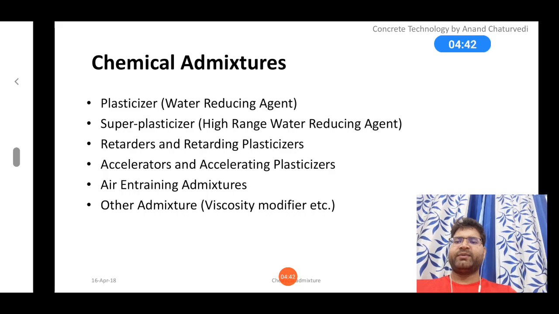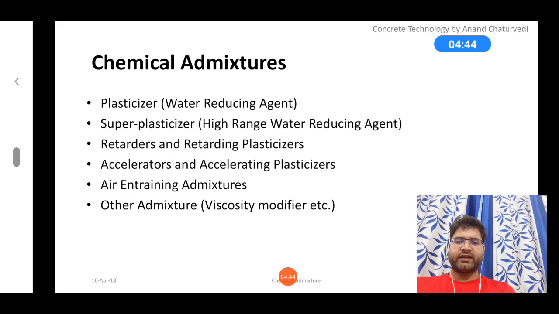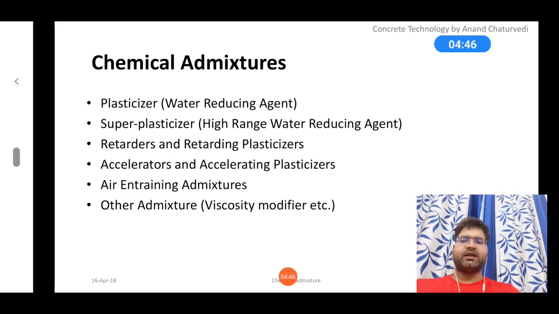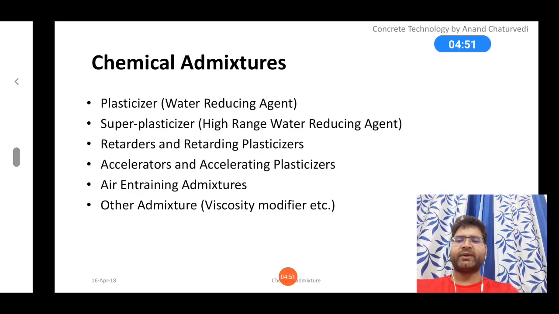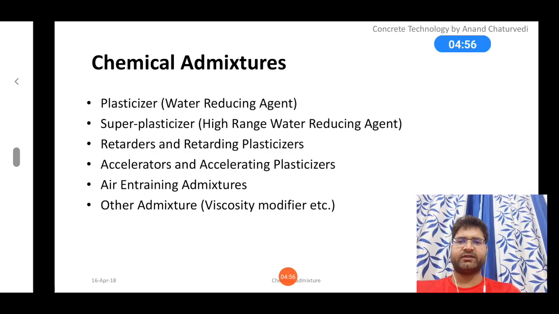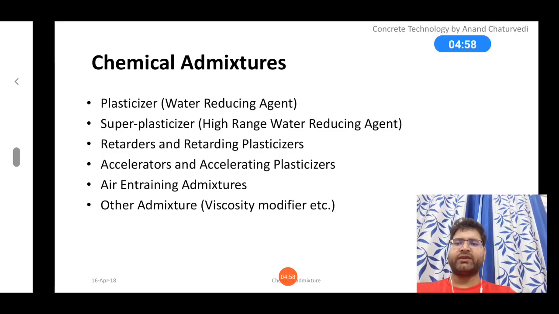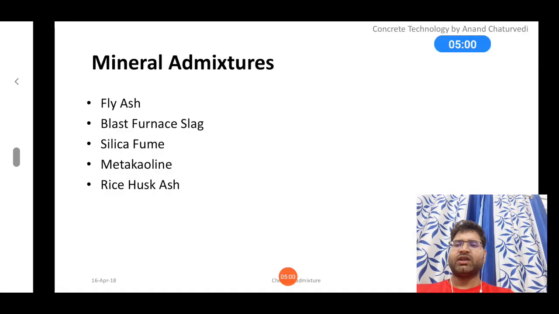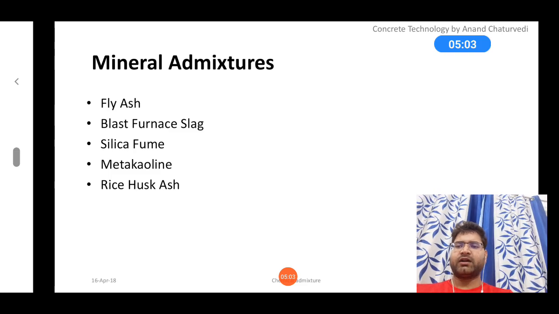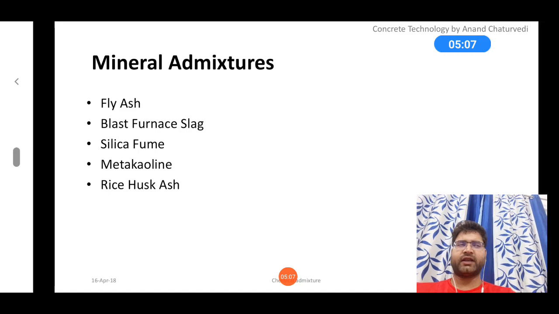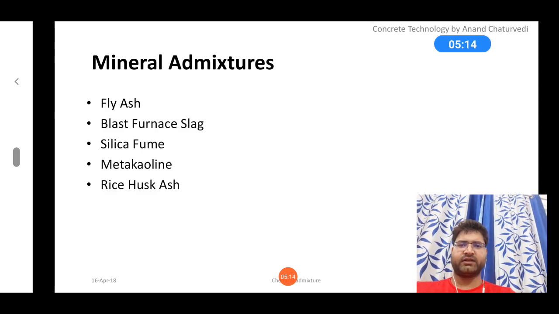Chemical admixtures are plasticizer, super plasticizer, retarder and retarding plasticizer, accelerator and accelerating plasticizer, air entraining admixtures, and some other special types of admixtures that we'll see one by one. Mineral admixtures are fly ash, blast furnace slag, silica fume, metakaolin, rice husk.